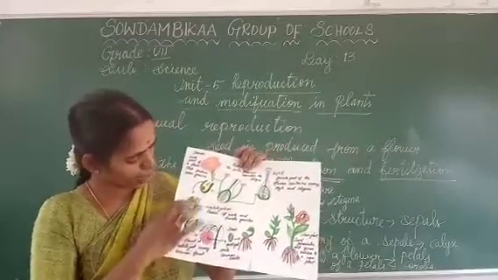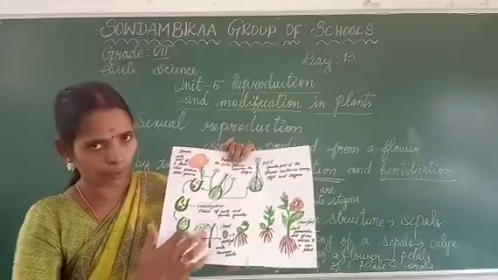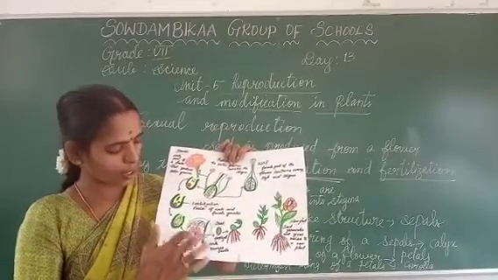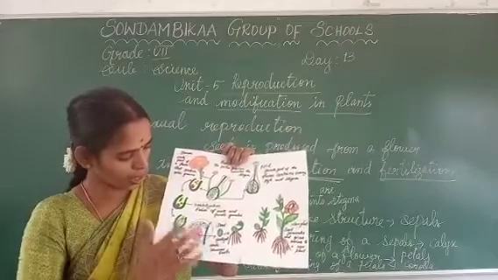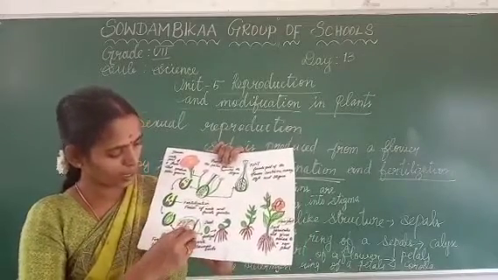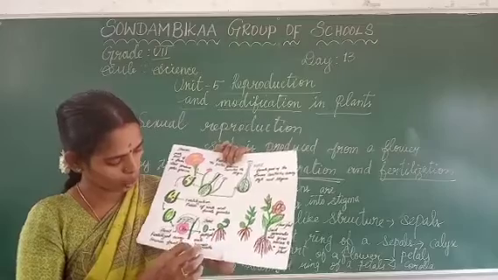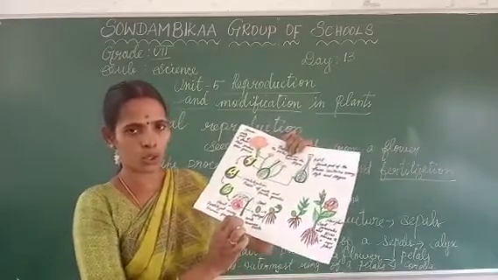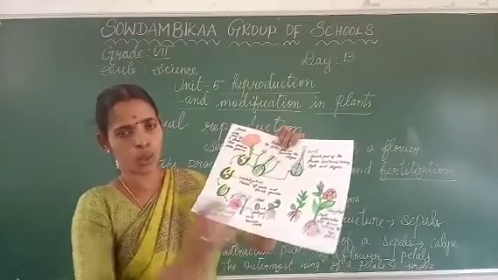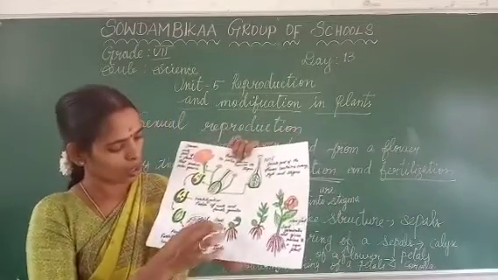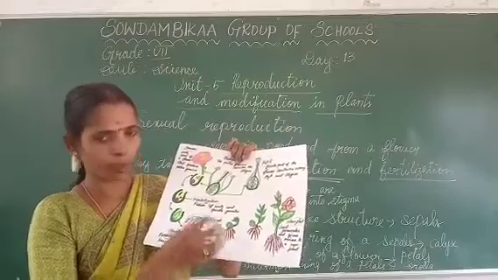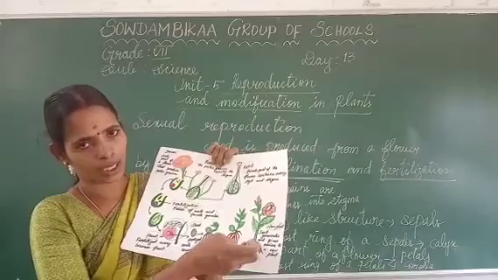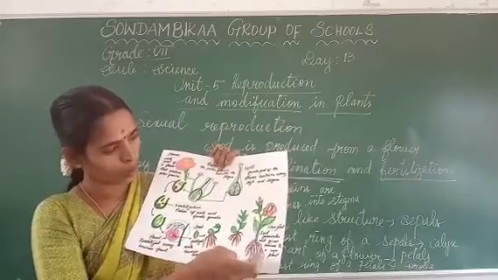Here, after fertilization, the zygote will be formed. From the ovule, it is converted into seeds. The ovary is converted into a fruit. After fertilization, the fertilized ovule becomes seeds. Yes, already I told you, no? The ovule is converted into seeds, the ovary is converted into a fruit. So inside the seed, which comes from the fruit, a new plant will grow. How the new plant takes place, we have seen through the picture.